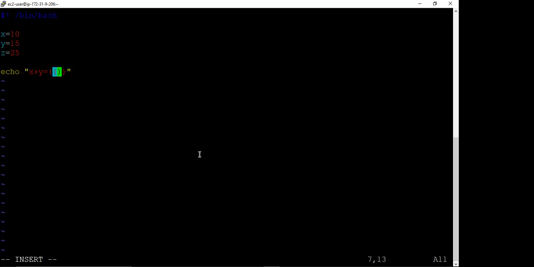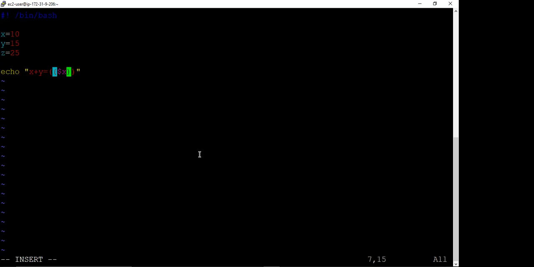And then we want to take the value of x, 10. If you assign 10 to x, then in order to take the value of x, we always insert a dollar sign first, followed by x. Only then does the terminal take the value of x as 10.